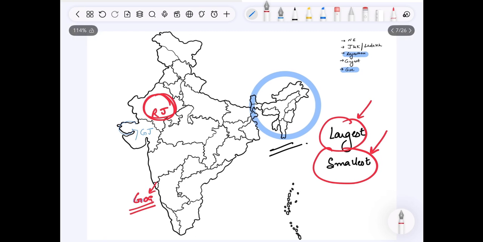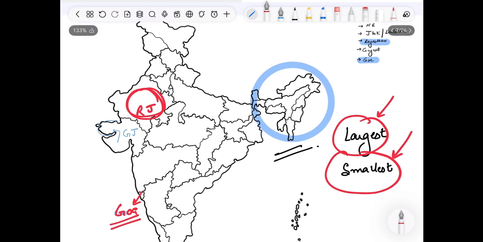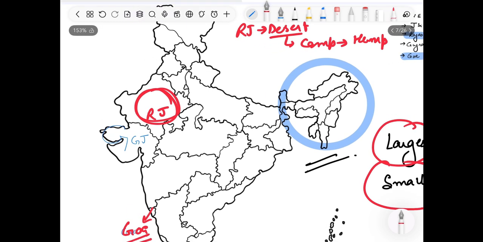If not, then there is a hint for you. Rajasthan is a desert. Desert area has camel. Camel has a hump on its back, right? See, Rajasthan also has a hump on its back. And everybody is aware of the fact that Rajasthan is a desert area.